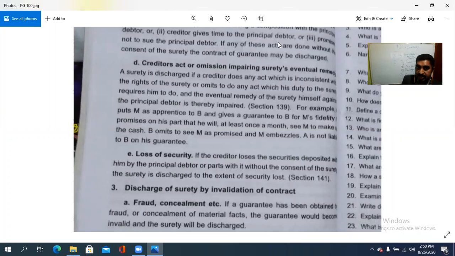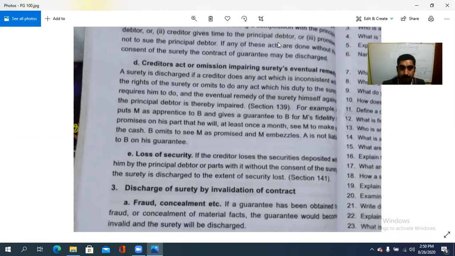Cash കൊടുത്തോളാം എന്ന് B agree ചെയ്തു. Then B omits to see M. Agree ചെയ്തിരുന്നു, promised that at once in a while B is going to visit M to make up the cash. ആ amount കൊടുത്തോളാം. But B omits to see M as promised and M embezzles, and in such a case A is not liable to B on his guarantee.